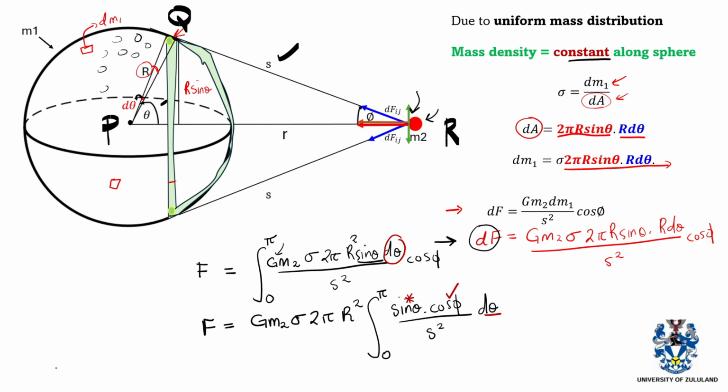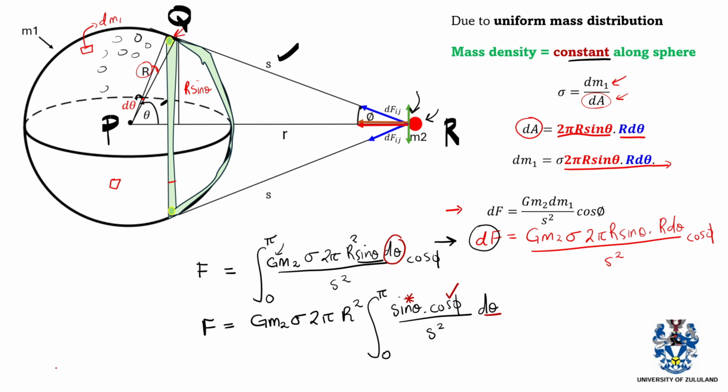Remember that whenever you're doing the cosine rule, you first start with the side that is opposite to your reference angle. In this case, your reference angle is phi, so you take a look at this side, which is r. And r is opposite to the angle, so it will be r squared is equal to s squared plus r squared. Please revisit the cosine rule to make sure that you understand.